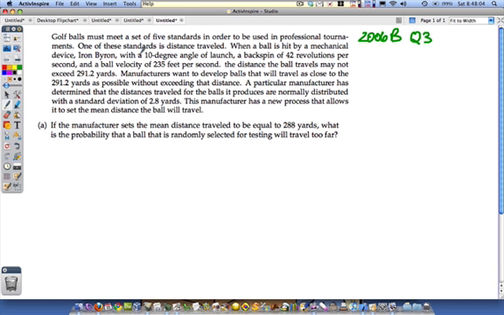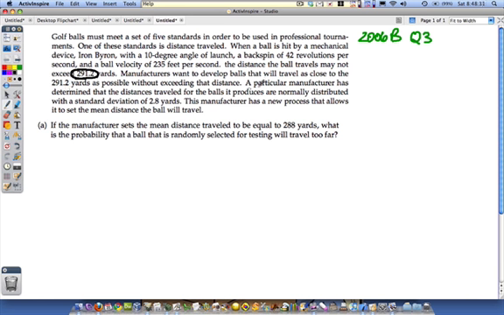We've got some golf balls that when hit by a mechanical device with a 10-degree angle of launch, backspin of 42, and a ball velocity and so on, the distance the ball travels may not exceed 291.2 yards. Okay? So people who make golf balls want to make them travel as close to that without exceeding that distance, kind of like Price is Right. You can't go over the price.